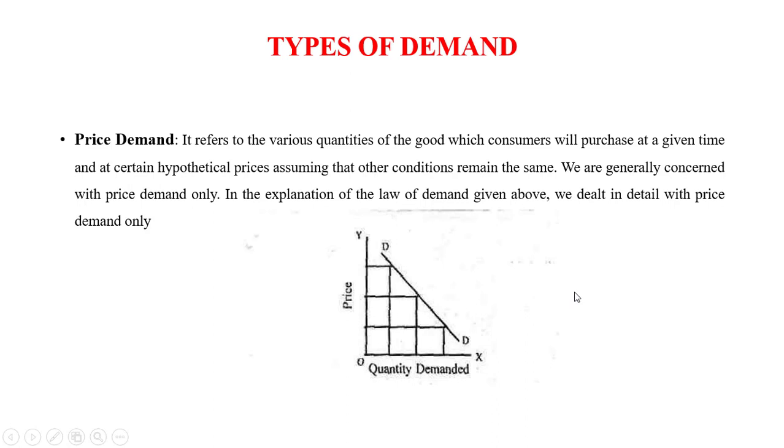Next, we'll come to the types of demand now. What are the types of demand? First is the price demand. For price demand, you must be very clear that there is an inverse relationship between these two. When the price is high, the demand is less. When the price is low, demand is more. So when we draw it in a curve, you can see a downward sloping curve, because we have an inverse relationship between price and demand. So this is all about price demand.